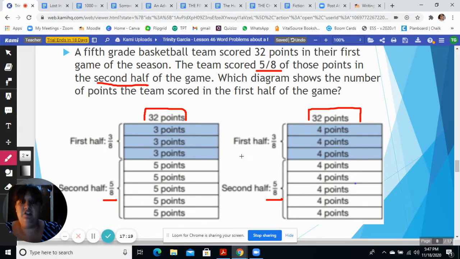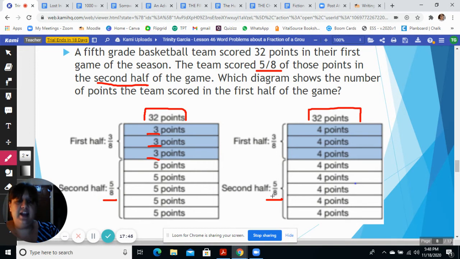Well, they both show us 3/8. So the diagram on the right, though, is the one that matches all of our information, right? Because this does not actually add up. These 3 points don't make sense, okay?